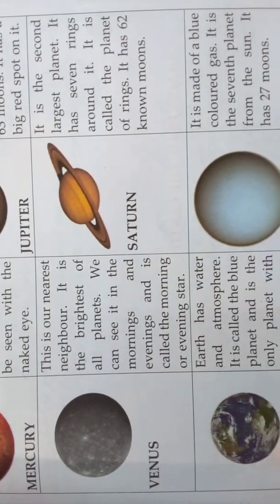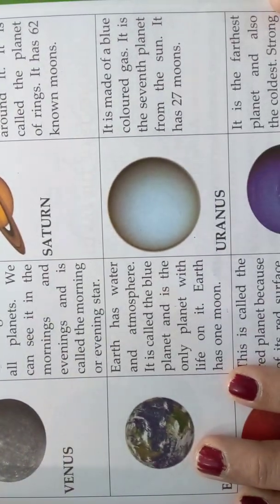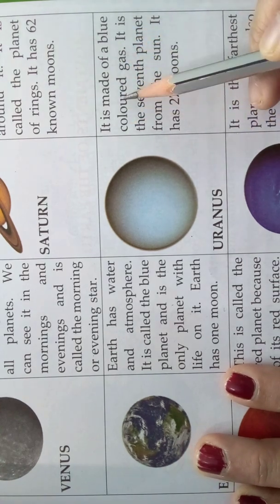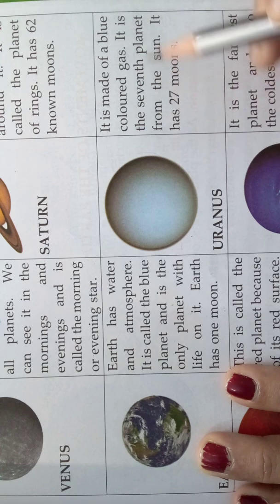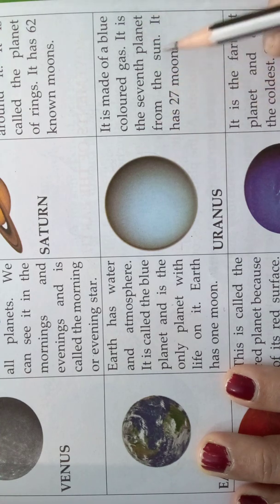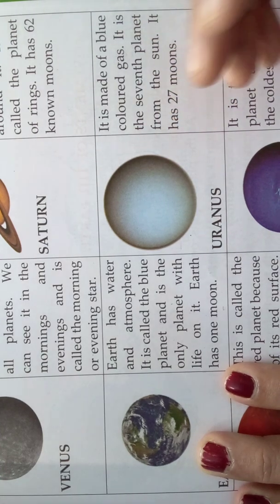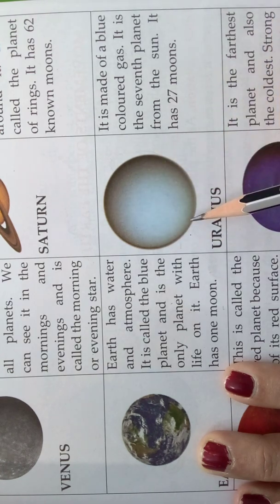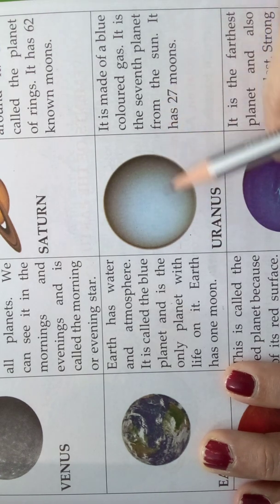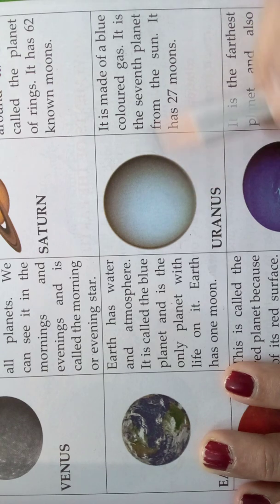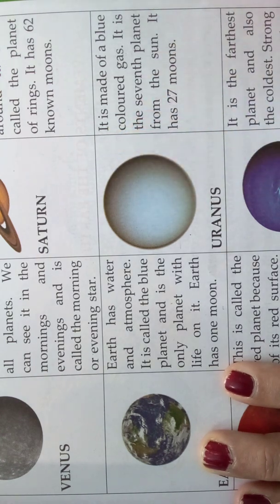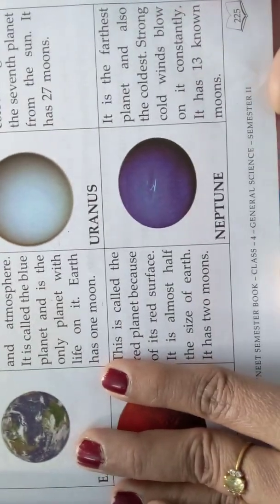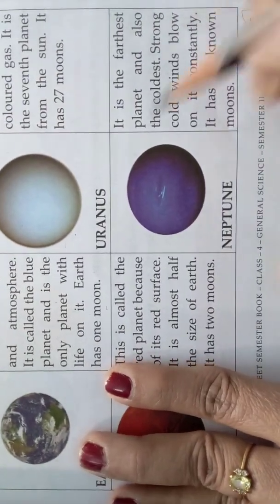And the next one is Uranus. It is made up of a blue colored gas. That's why it looks blue in color. It is the 7th planet from the sun. It has how many moons? 27 moons. And the last planet, that is the 8th planet, is Neptune.